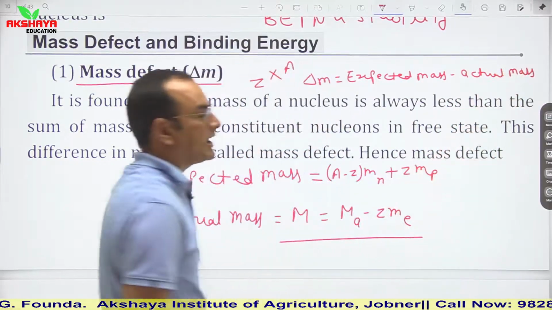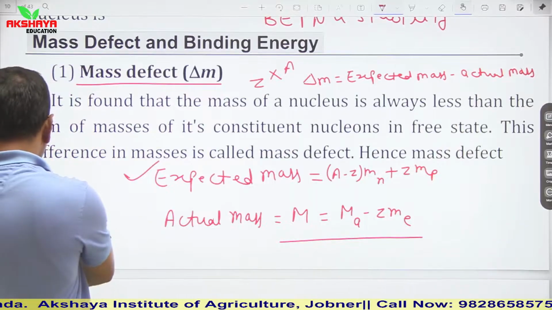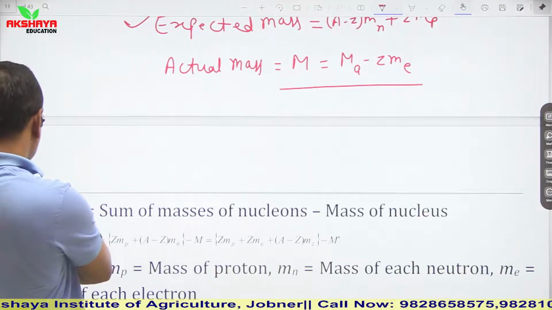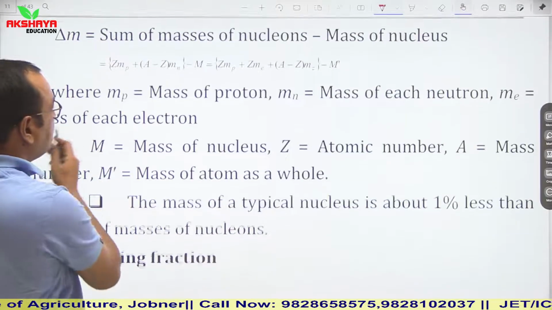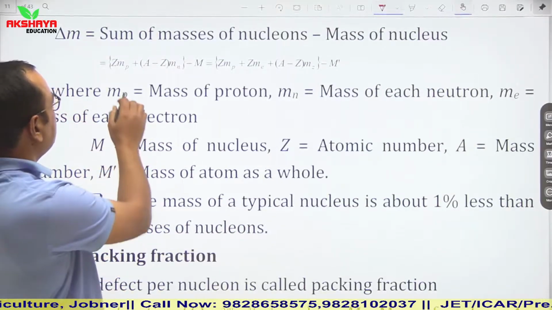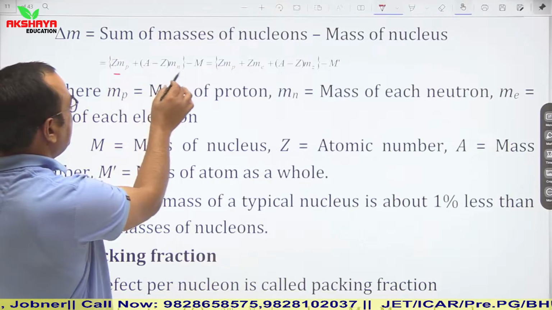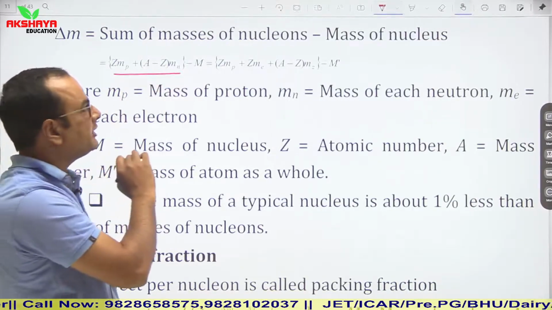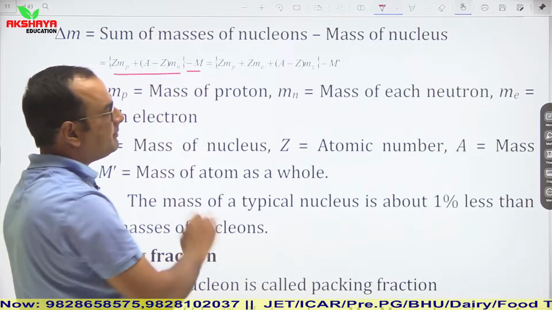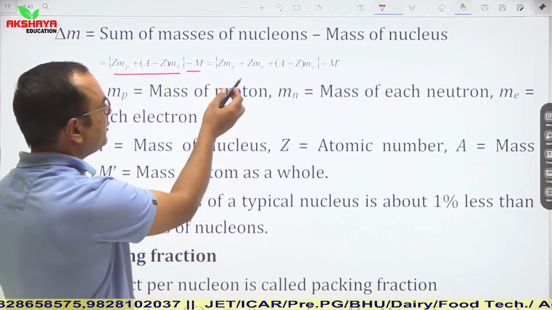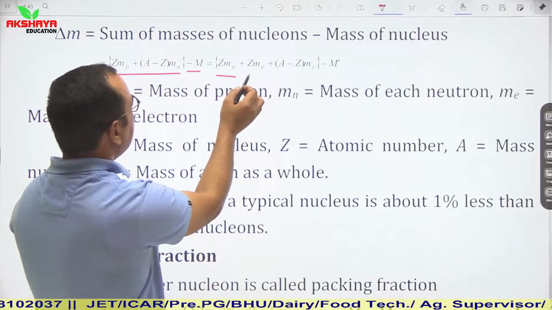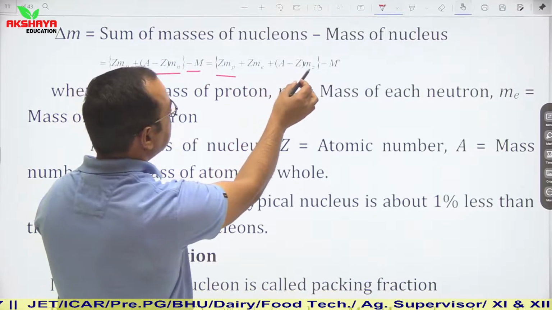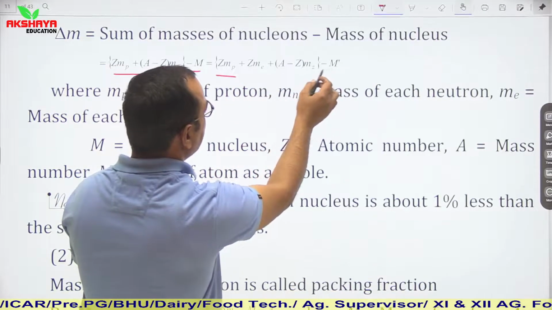So this is the general calculation of mass defect. As I told you, it can be given as ZMP plus (A minus Z)MN, which is calculated mass, minus M, where M is actual mass. Or you can say ZMP plus ZMe plus (A minus Z)MN minus M dash.